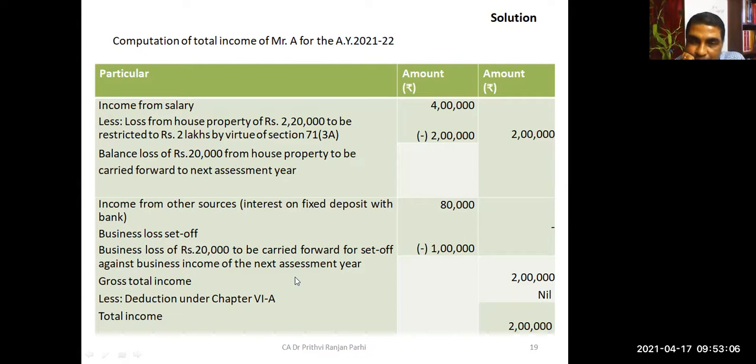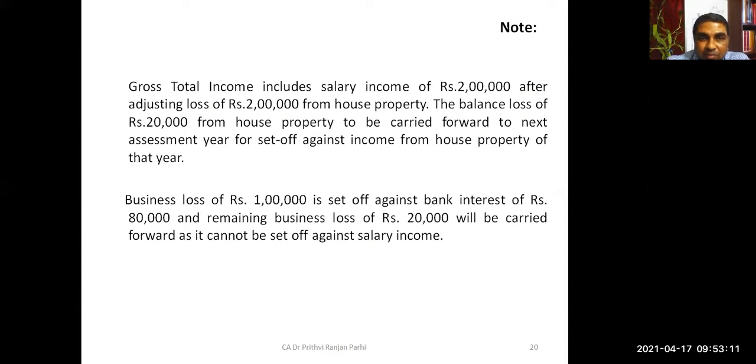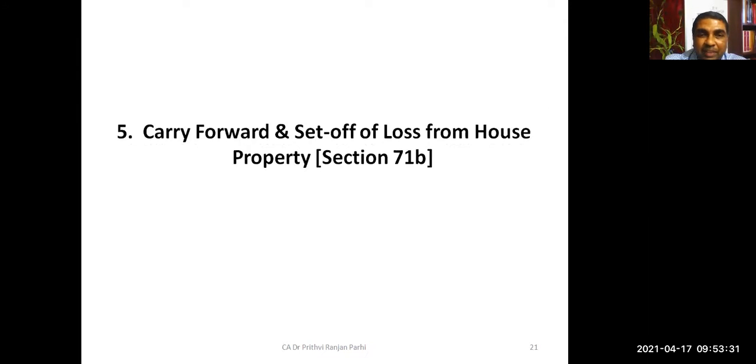Understood this? Here you have to see that out of the house property loss, only 2 lakh rupees could be set off, and 20,000 rupees has been carried forward. Similarly, out of the business loss of 1 lakh rupees, only 80,000 rupees could be set off, and the remaining 20,000 rupees has been carried forward. So this is the concept of inter-head set off. Inter-head set off and inter-source set off is over for us.